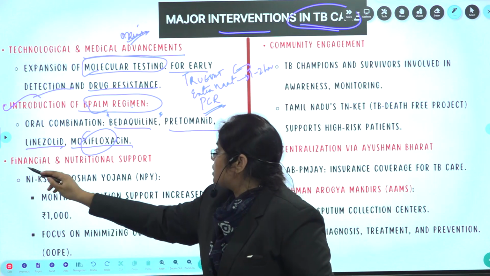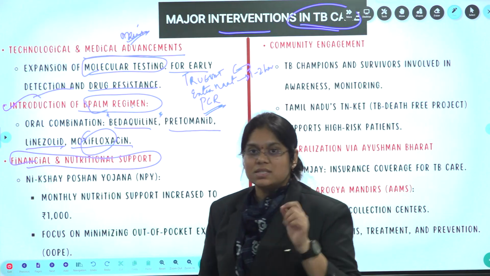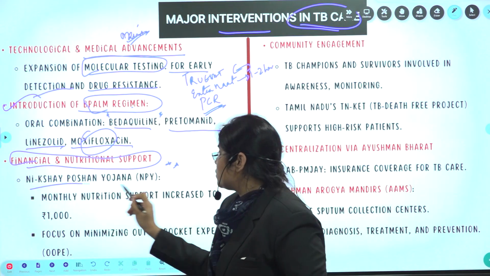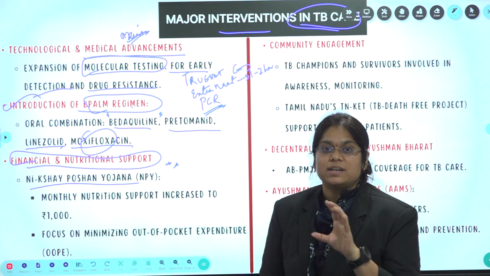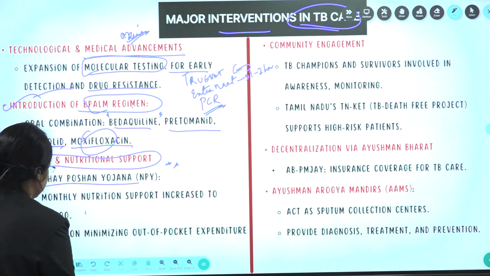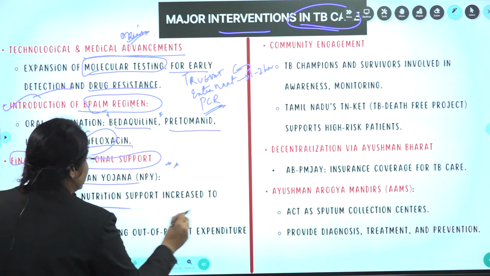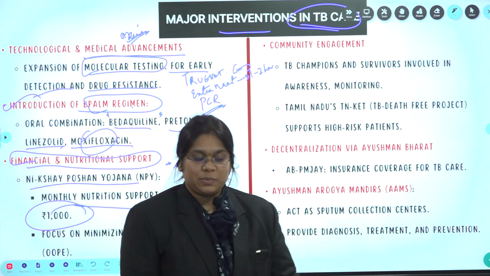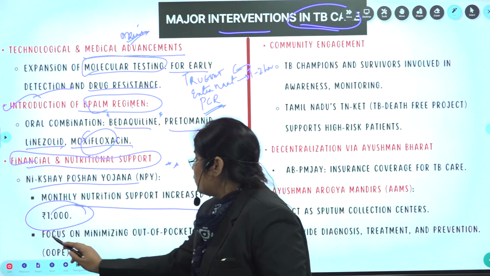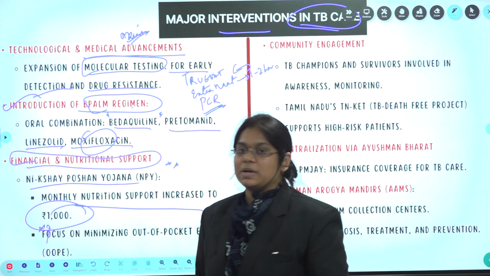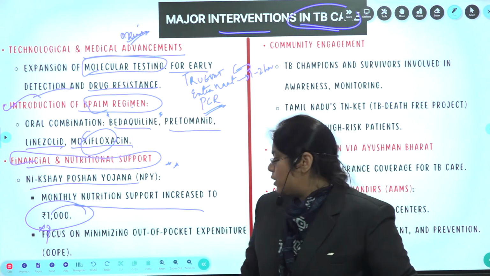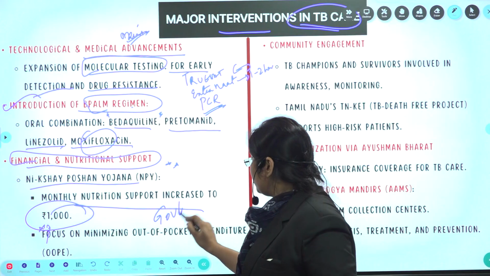Now next, financial and nutritional support. The scheme here is very important: Nikshay Poshan Yojana, where it supports 1000 rupees monthly nutritional support for TB infected patients. Earlier it was 500, now it is increased to 1000. Why? Because it is focusing on minimizing out of pocket expenditure. That means the government is giving financial aid.